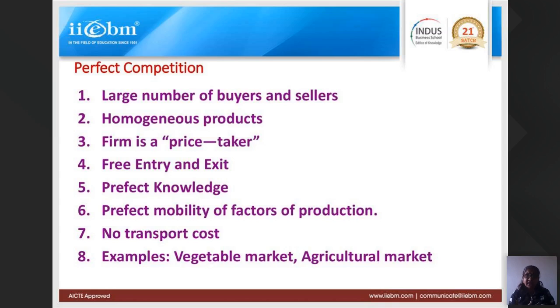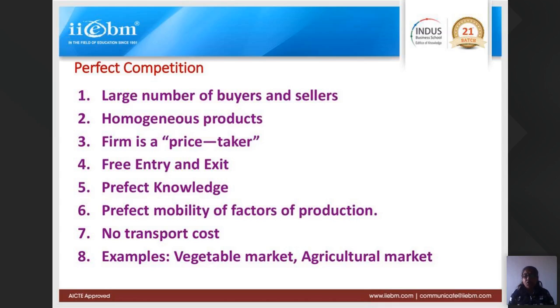It could be like photocopying. Mostly everybody, at some moment or other, needs to photocopy documents and all. So the numbers can be large. That is why the first major characteristic or feature of perfect competition is a large number of buyers and sellers.